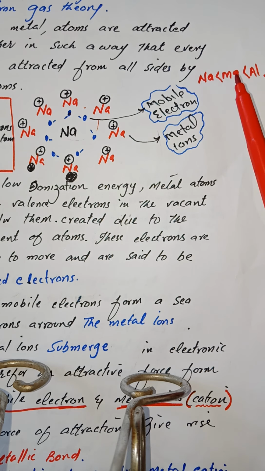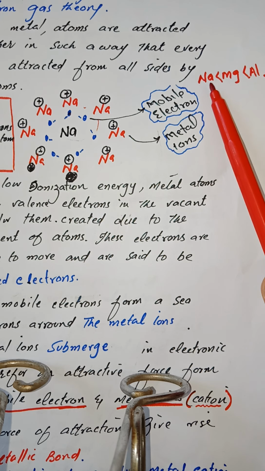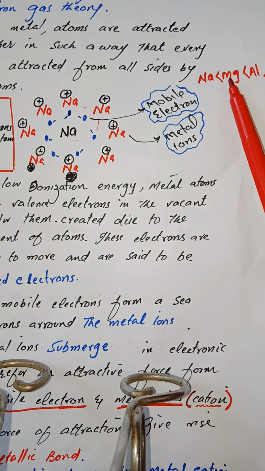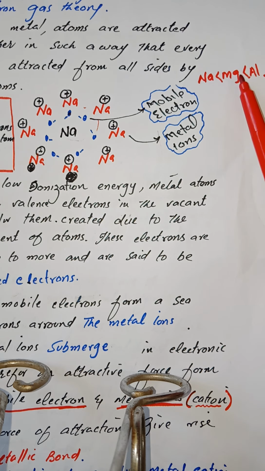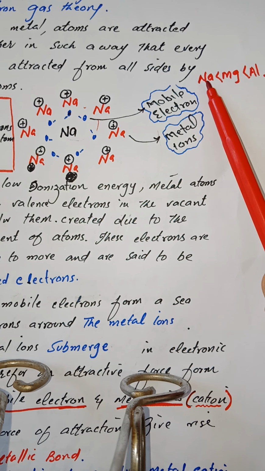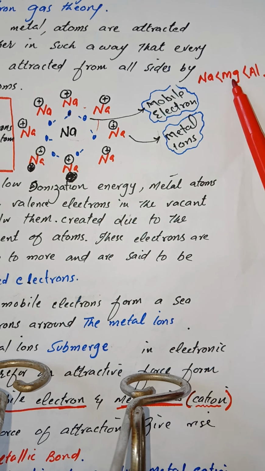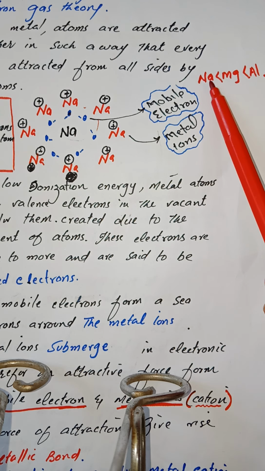For example, the metallic bond in sodium is weaker than that of magnesium, which is in turn weaker than that of aluminium. The reason is there is only one electron in sodium, so it can lose only one electron. Magnesium loses two electrons, while aluminium can lose three electrons. So the greater the number of electrons lost by aluminium, the stronger its attractive force than magnesium and sodium. That is why we say that metallic bond in sodium is weaker than that of magnesium, which is in turn weaker than aluminium. In other words, sodium is soft while aluminium is comparatively hard.